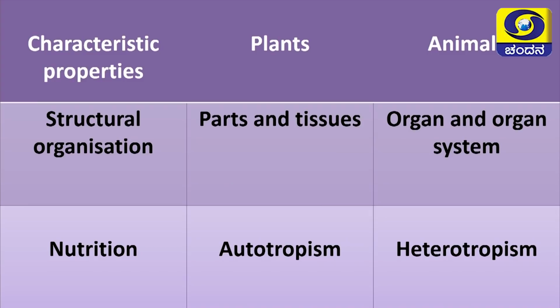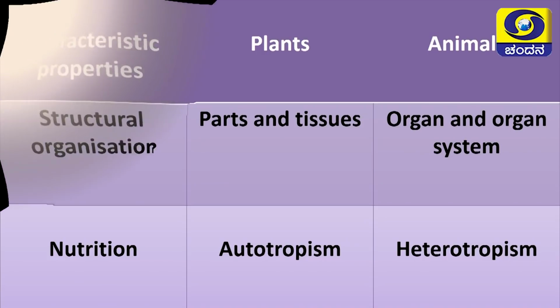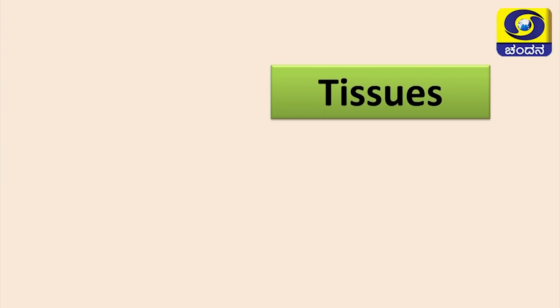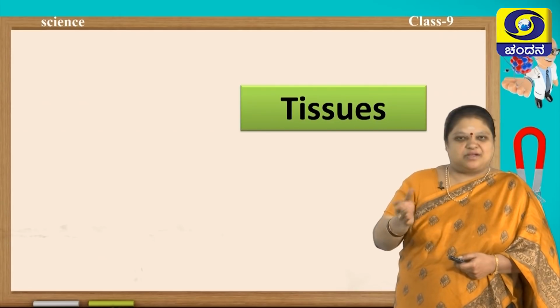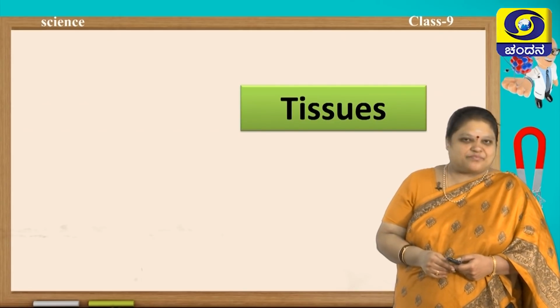Looking at structural organization, in plants it is limited to parts and tissues, whereas in animals it is to organ and organ system. And in nutrition, in plants it is autotrophism, and in animals it is heterotrophism. So, you understood the basic difference between the animal and plant mode of living.